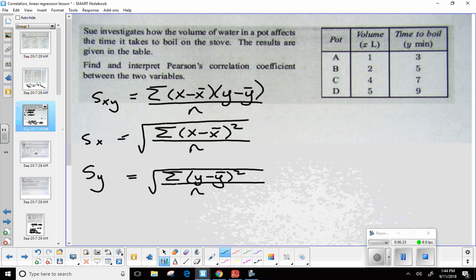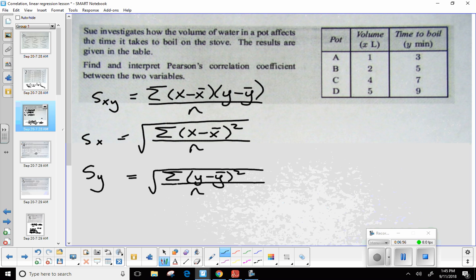Okay, so S sub xy, this is what we call the covariance. Now S sub x and S sub y, do those actually look familiar at all? It's something we've been talking about very recently. That's right, Arias says standard deviation. S sub x is the standard deviation specifically for the x's. S sub y is the standard deviation specifically for those y values. Now, all three of these are going to work together to help you figure out what your correlation coefficient is.